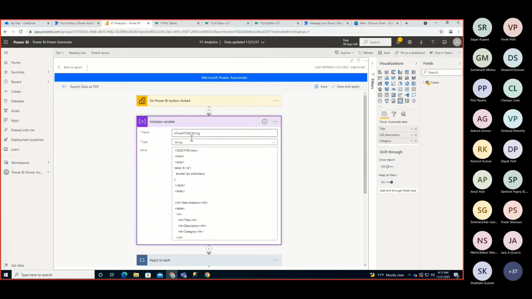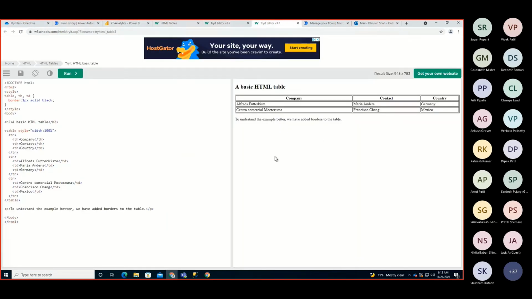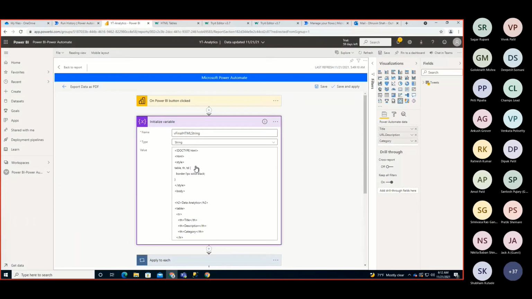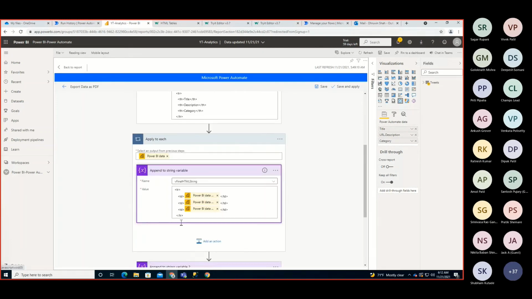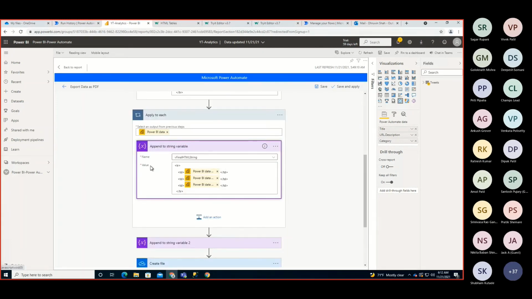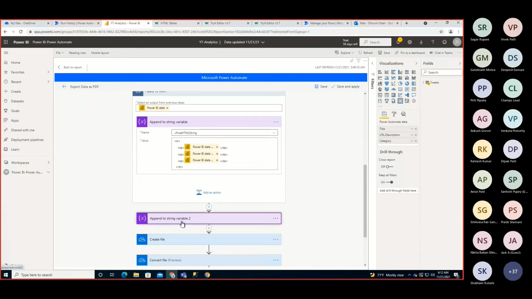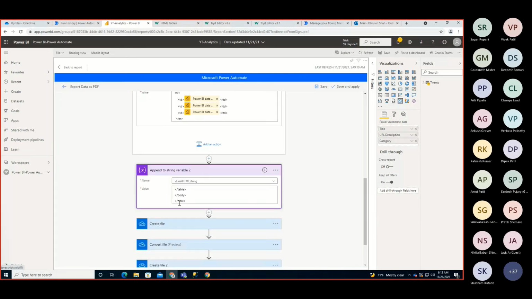First of all, I generated an initialize variable, and for this one I chose this particular styling. I copied this entire HTML and pasted it into my variable. I pasted it, and I removed the tags after this particular TR. So in the table, we have one TR with headers, and after that we repeat the procedure for appending the string variable. Every TR is appended, and after that we need to close our table tag, body tag, and HTML tag.